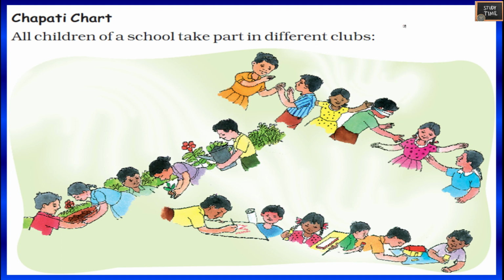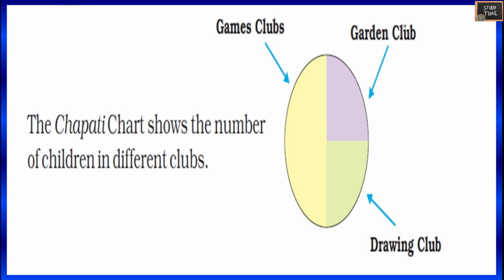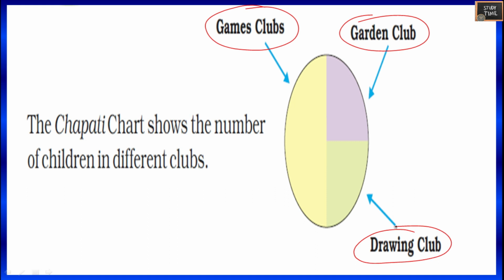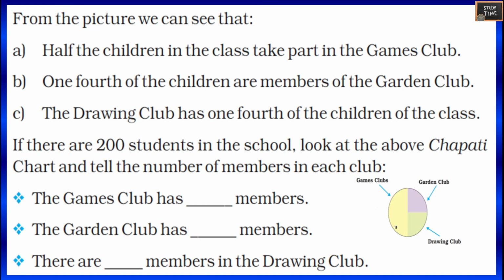Chapati chart. All children of a school take part in different clubs. The chapati chart shows the number of children in different clubs. So see, this yellow color is game club, and this is garden club, and here light green is drawing club. From the picture, we can see that half the children in the class take part in games club. So you all know this is 1/2. This is 1/4, and this is also 1/4. 1/4 members take part in garden club. Drawing club has 1/4 of the children of the class.